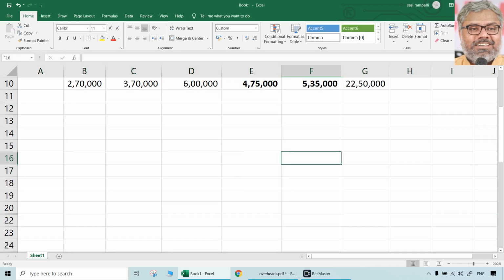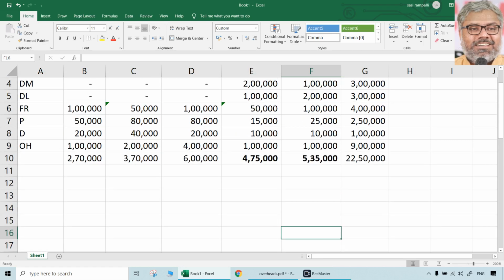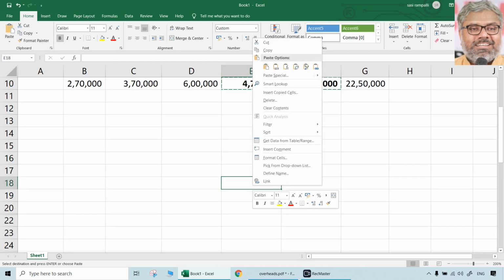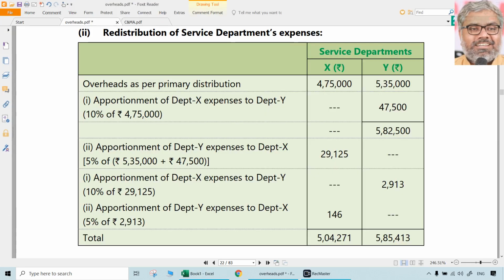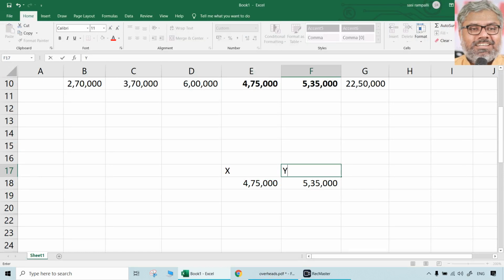Okay. So separate calculation of 475 and 535 if we take. Any one thing we can start with. This is X, this is Y. You can start with X also, you can start with Y also. That is why it is trial and error method.